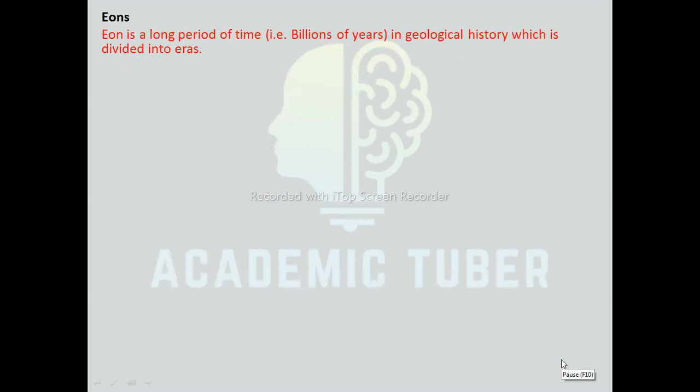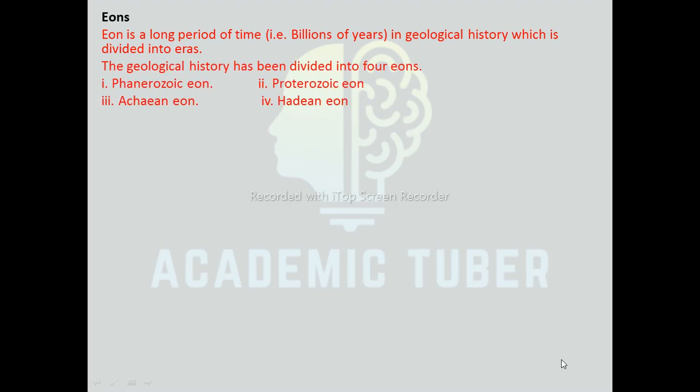Eon. Eon is a long period of time in geological history which is divided into eras. The geological history has been divided into four eons: Phanerozoic Eon, Proterozoic Eon, Archean Eon, Hadean Eon.